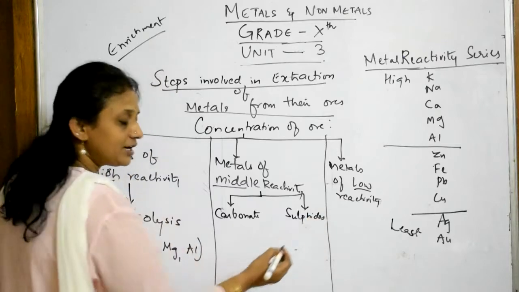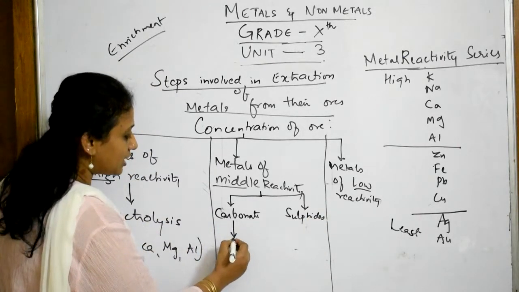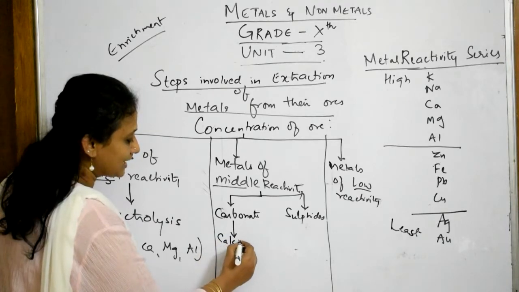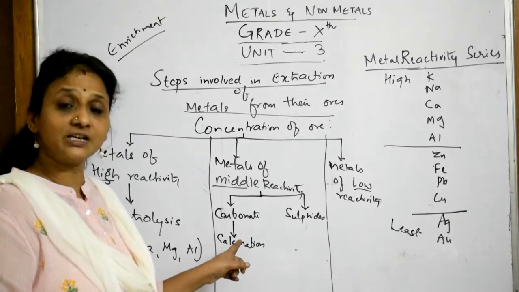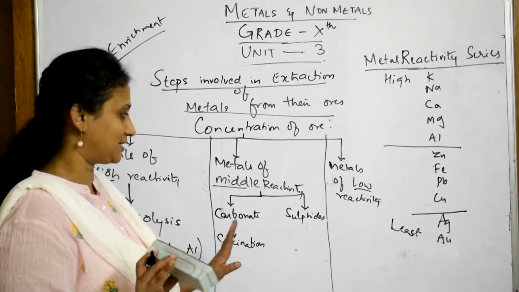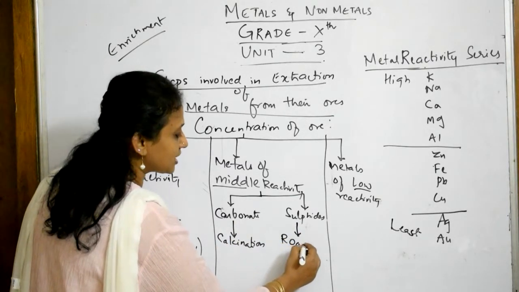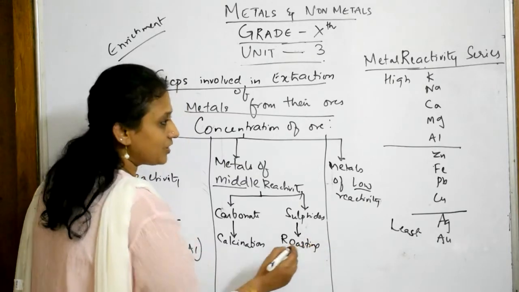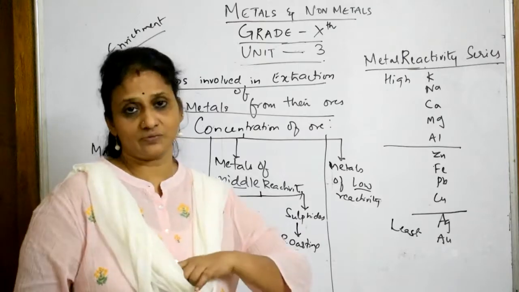Always remember, whenever we say carbonate, carbonates undergo a process called calcination. So I will convert carbonates by using a process called calcination and form oxides. Done. Sulfides always undergo a process called roasting. It means I will use a lot of air, oxygen, to roast it and convert sulfide ore to oxide ore.